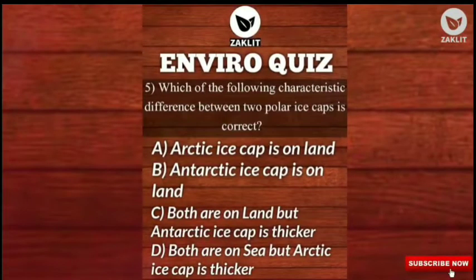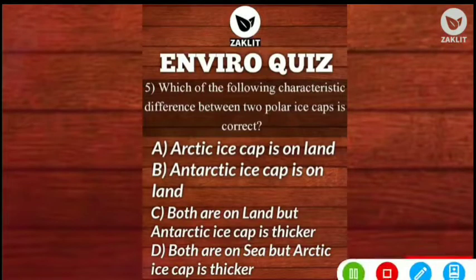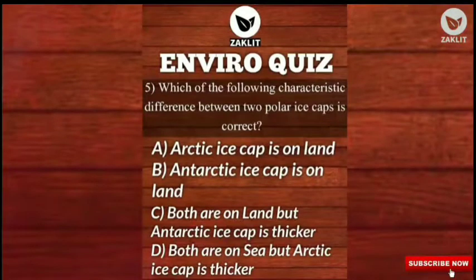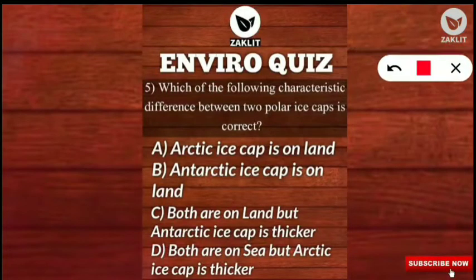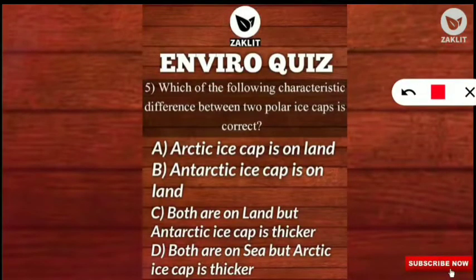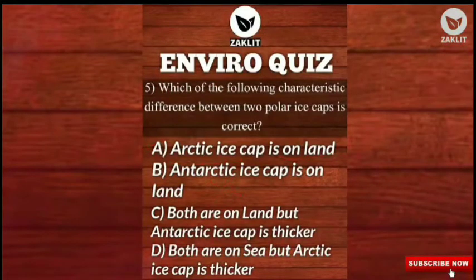The fifth question was, which of the following characteristic differences between two polar ice caps is correct? These differences were asked on the basis of the Arctic and Antarctic ice cap. You should read all these options, then I will reveal the correct option. The correct option will be option number A, that is Arctic ice cap is not on land but Antarctic ice cap is on land. We'll know more about these two polar regions in the next slide.